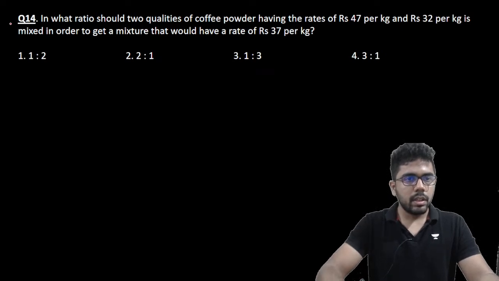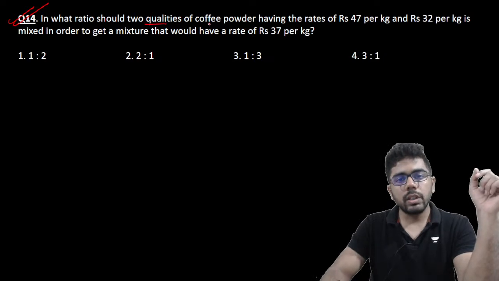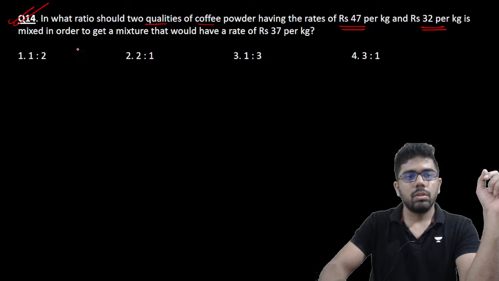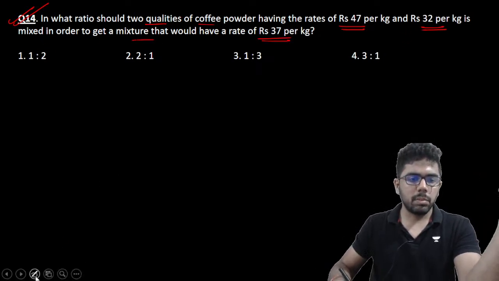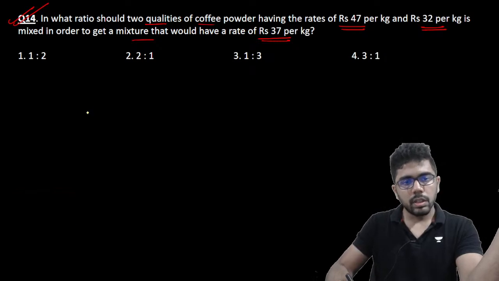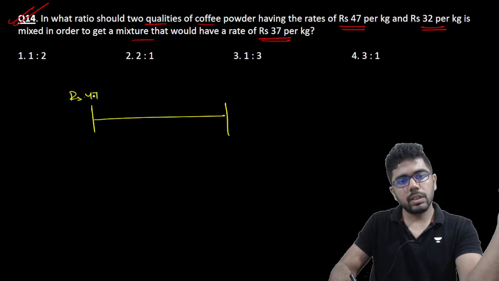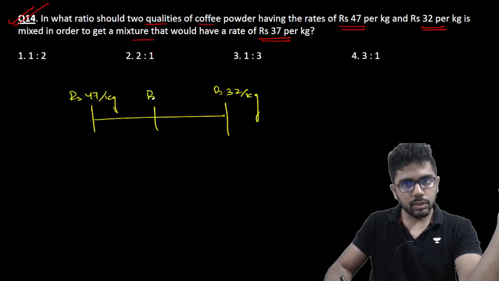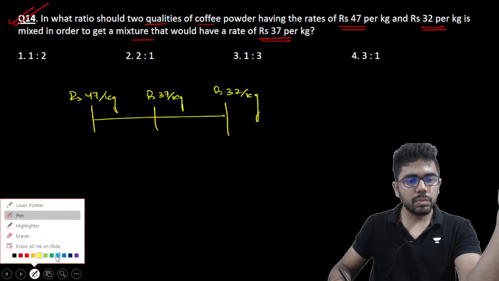Alright, let us see this. In what ratio should two qualities of coffee powder having the rates 47 and 32 be mixed in order to get a mixture that would have a rate of 37? A pretty direct question this one is. There are two types of coffee. First I have 47 per kg and then I have rupees 32 per kg. I'll mix them in such a way that I should have rupees 37 per kg. So in what ratio you should mix them?